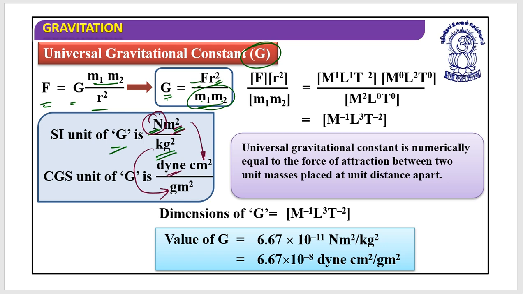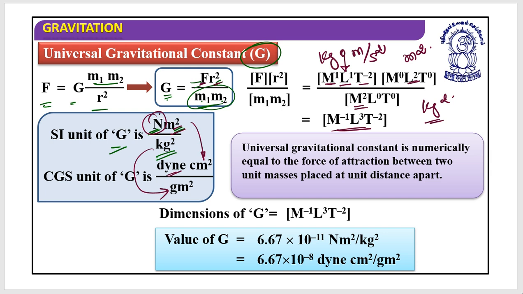Now let's derive the dimensional formula of G. For the force, Newton is kg meter per second square, so this is M1 L1 T minus 2. For r square, meter square, it's L2. For m1 m2, it's kg square, M2 L0 T0.